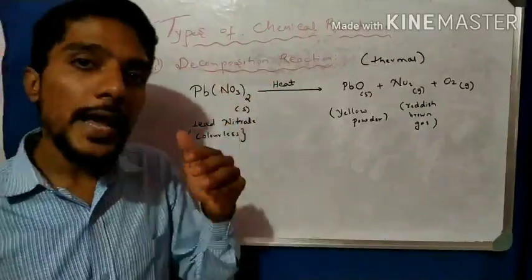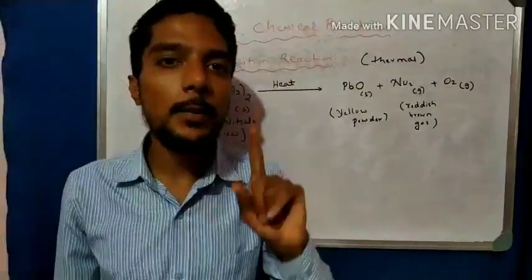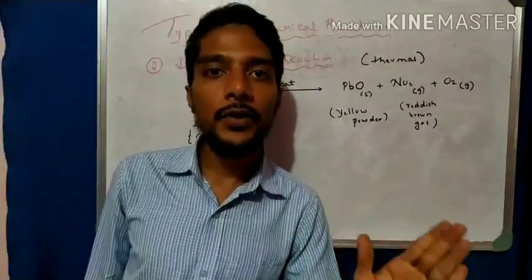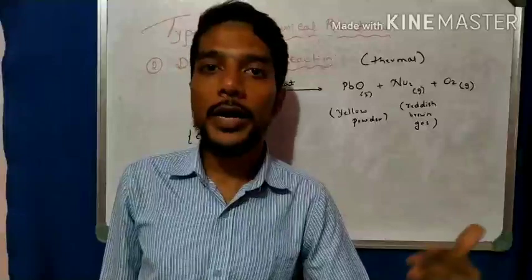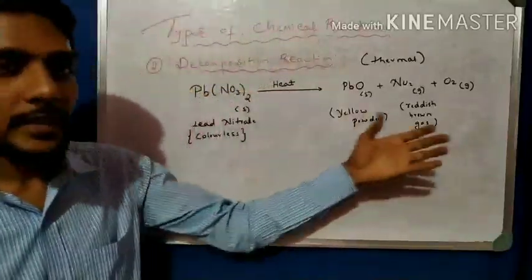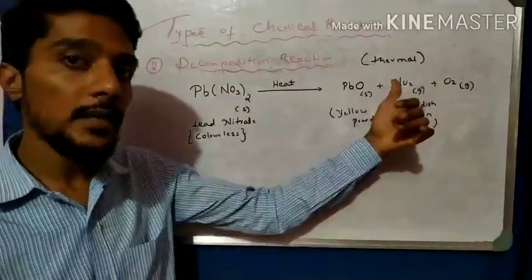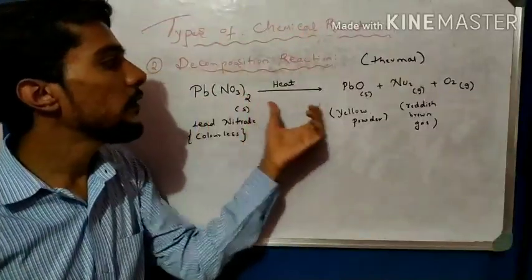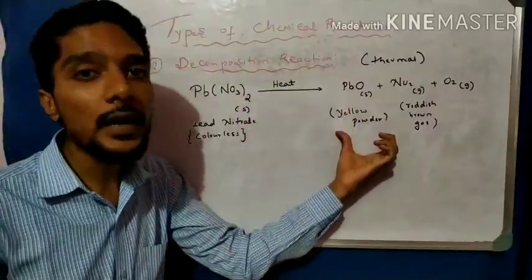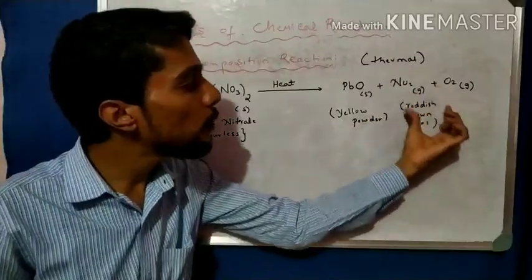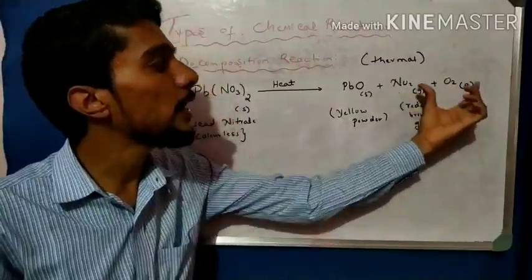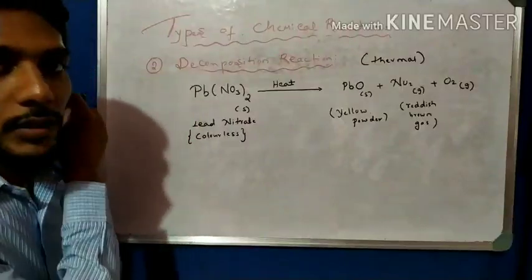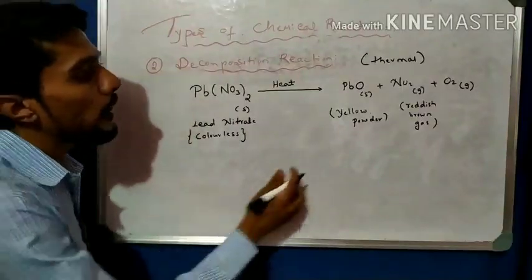Next, what examples do they ask? One example is FeSO4, we get Fe2O3 plus SO2 and SO3 gases. Another example is lead nitrate heated, we get lead oxide, which is yellow in color, and nitrogen dioxide, a reddish brown gas, and a colorless gas, which is oxygen. So it is very important to remember these products.